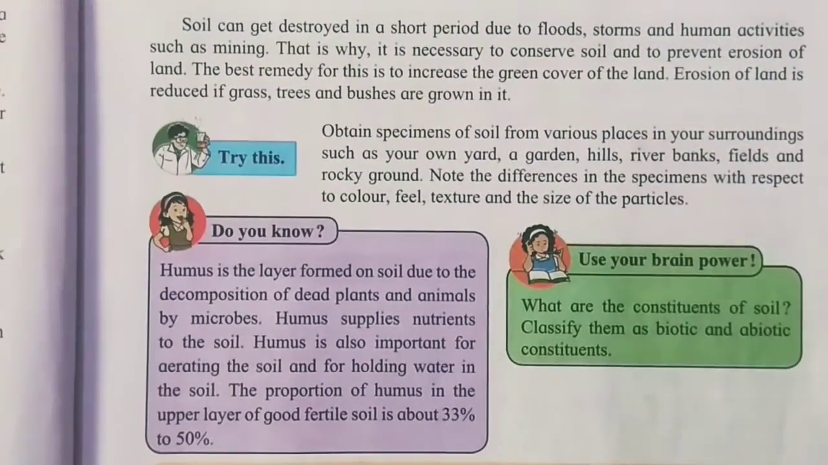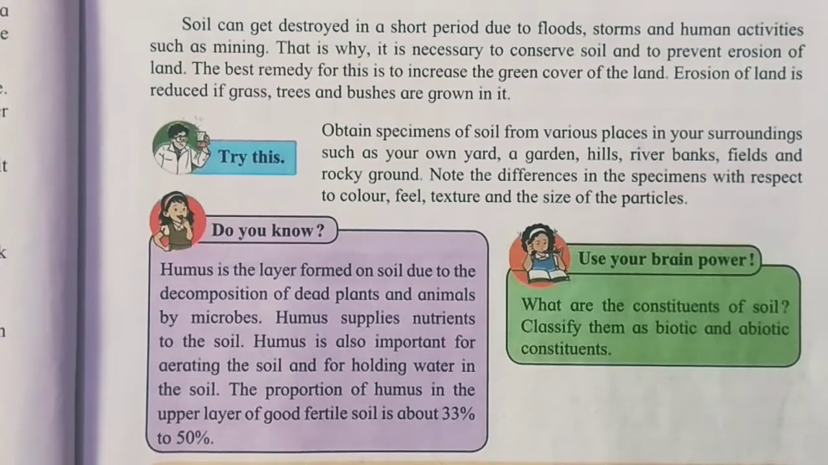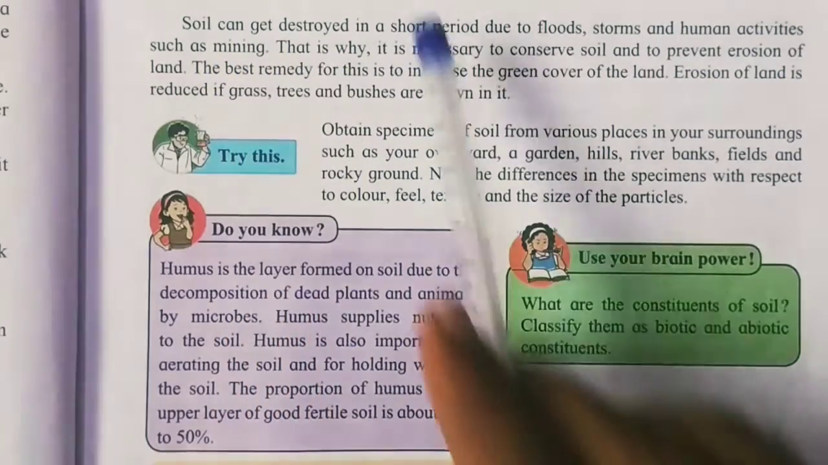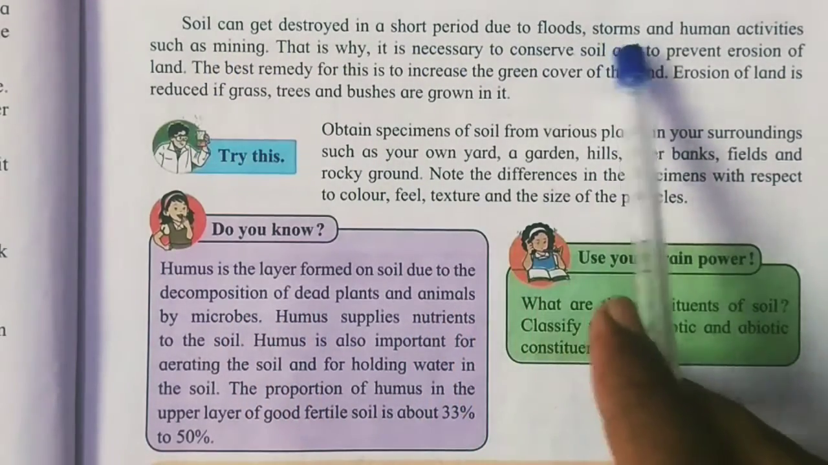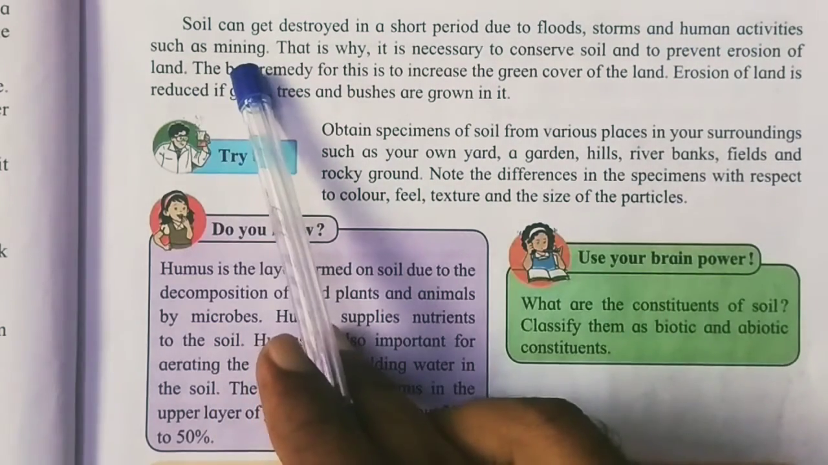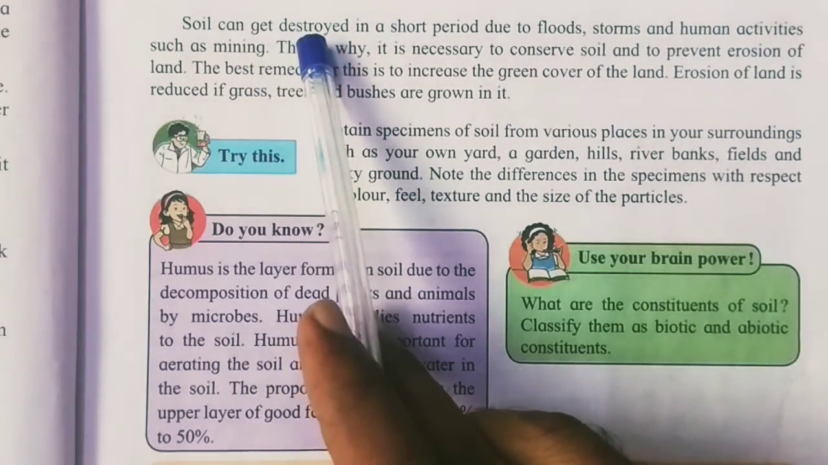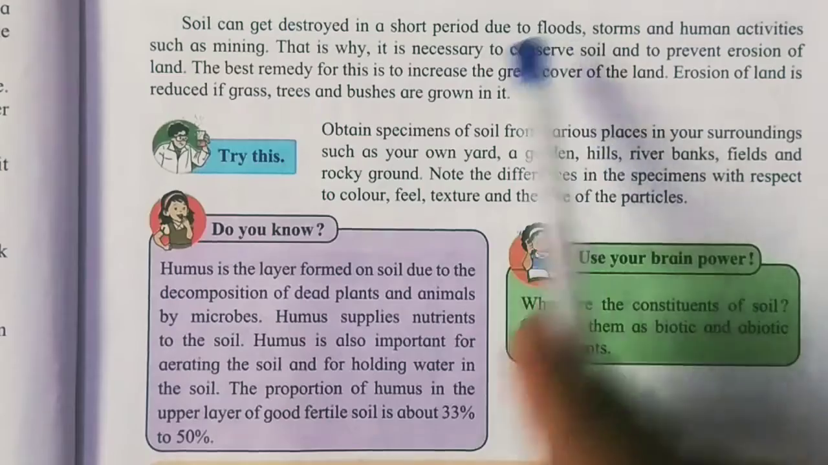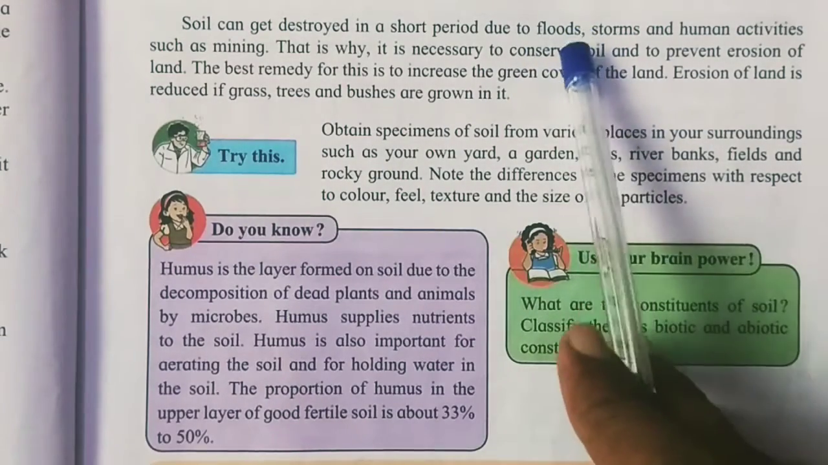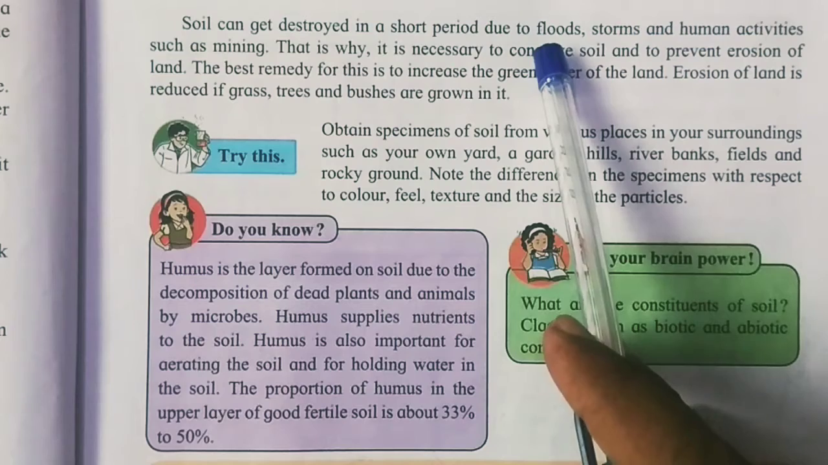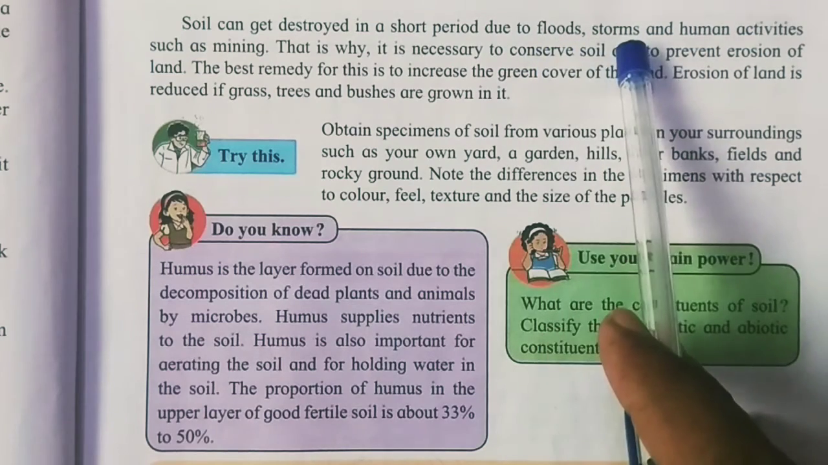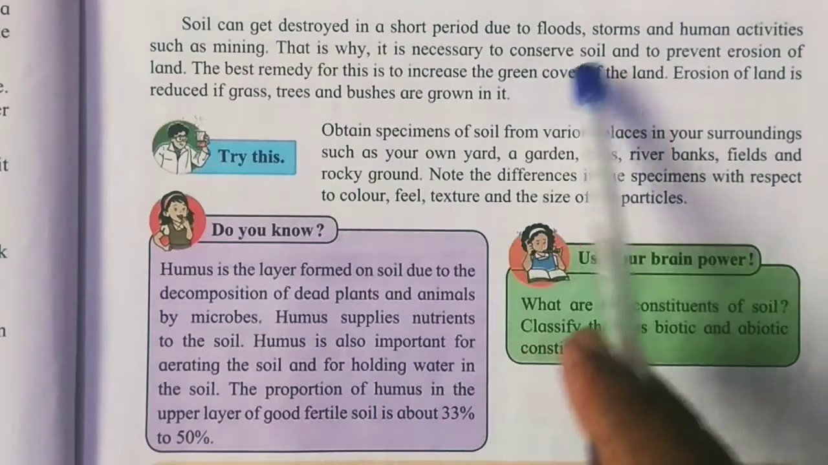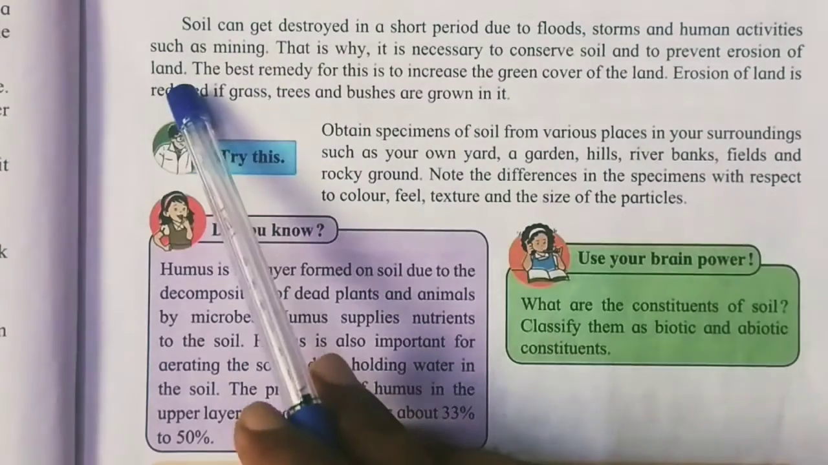So on page number 7, soil can get destroyed in a short period due to floods, storms and human activities such as mining. When soil is removed, it can be destroyed because in a flood situation, the whole 2.5 centimeter layer of mature soil formed for life can go into the sea with floods, storms and human activities, mining. This is why it is necessary to conserve soil and to prevent erosion of the land.